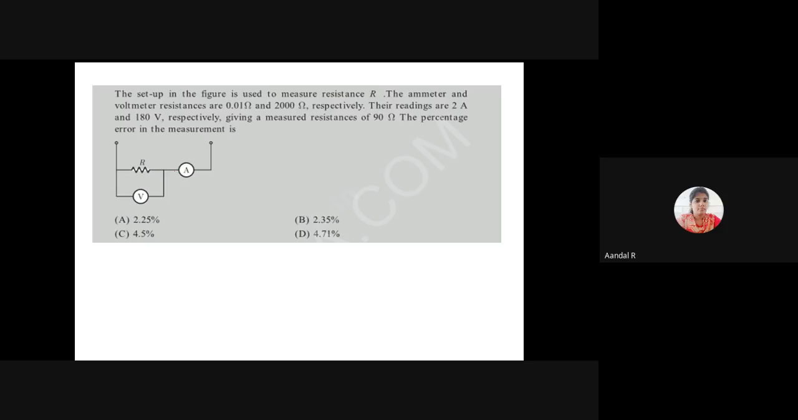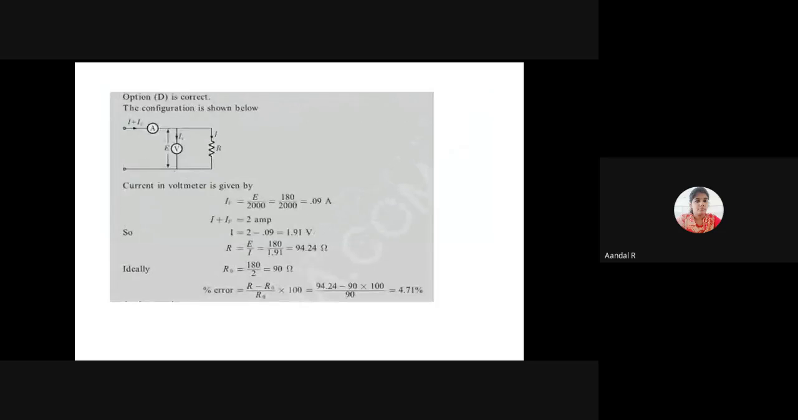The setup shown in the figure is used to measure the resistance. The ammeter and voltmeter resistances are 0.01 ohm and 2000 ohm respectively. Their readings are 2 ampere and 180 volt respectively, giving a measured resistance of 90 ohm. The percentage error in the measurement is?